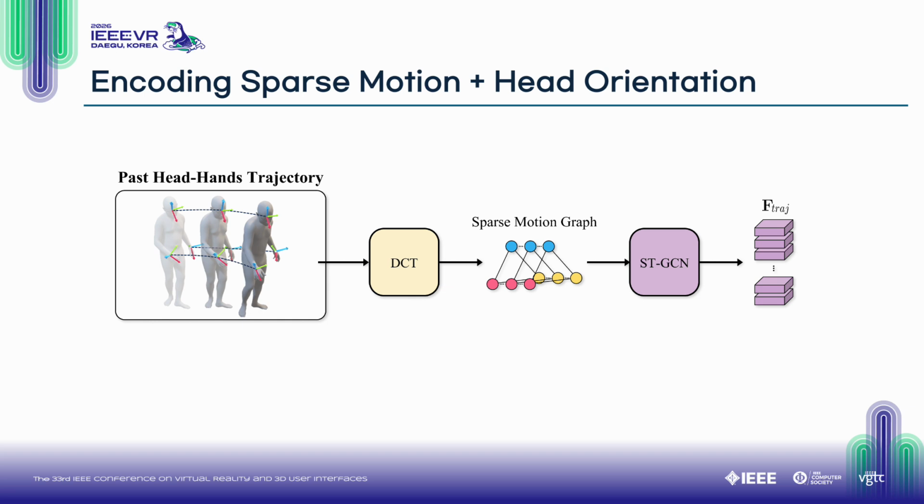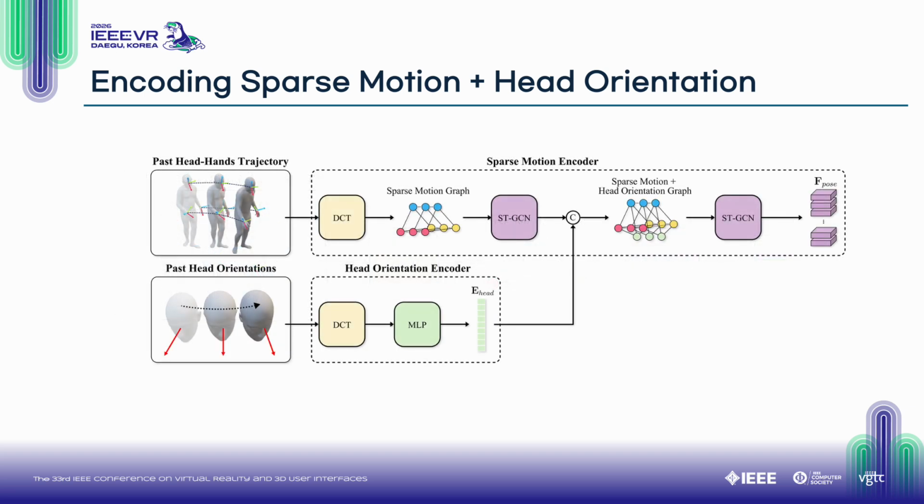We apply a discrete cosine transform to reduce temporal redundancy and then encode them with a spatial-temporal GCN. And past head orientations are also encoded with DCT MLP modules and fused with the motion features using the STGCN.